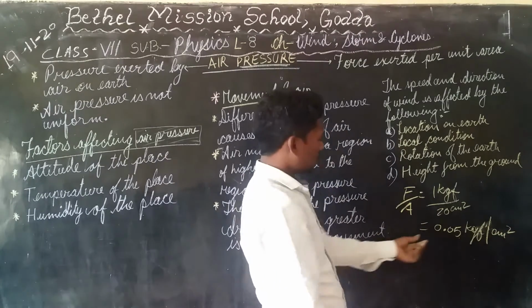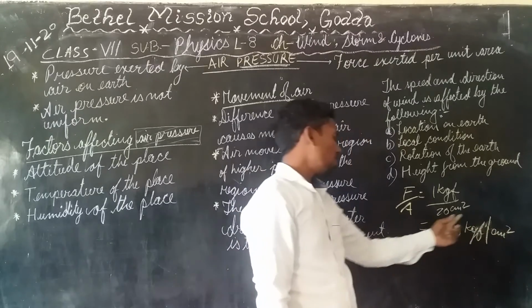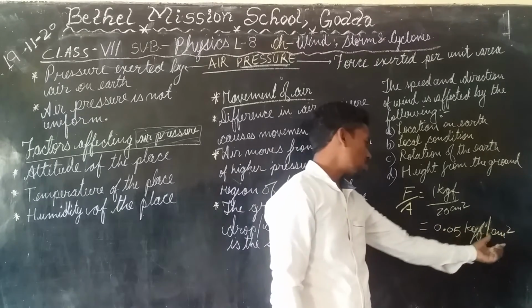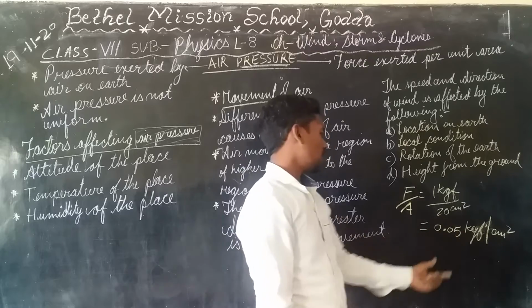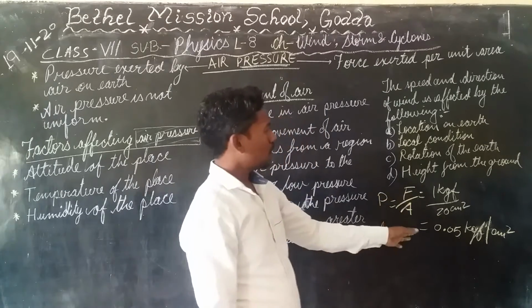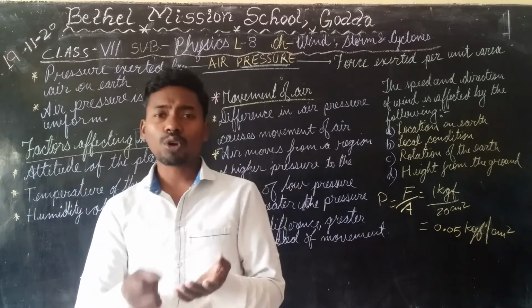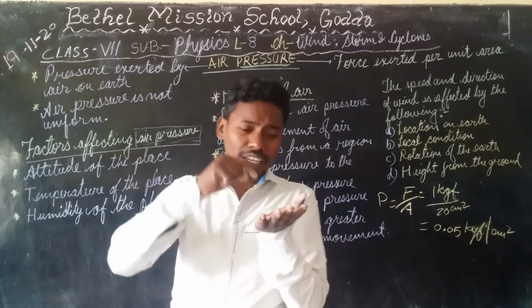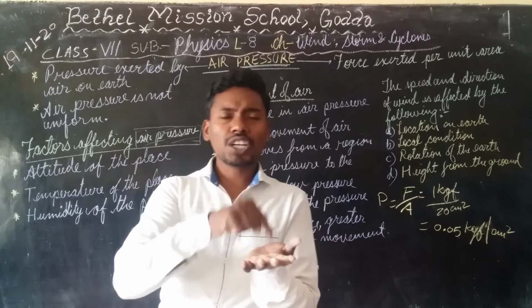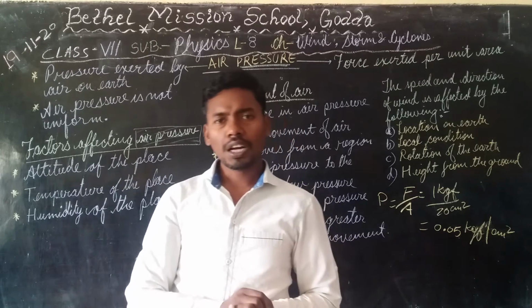Okay, so this is called kgf per centimeter square. This is our pressure. Pressure is equal to force by area. So when we are talking of pressure, we are talking about the force that is applying at each and every point, every unit area, the amount of force that is being applied.